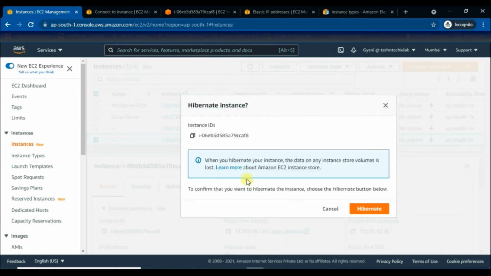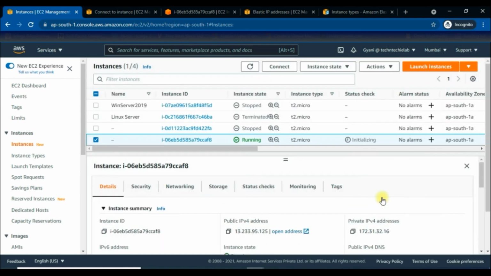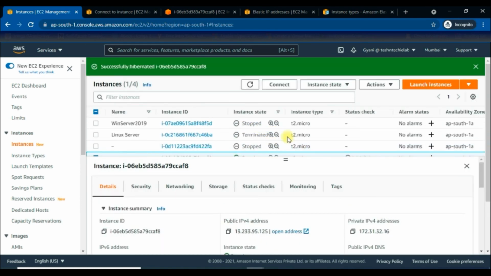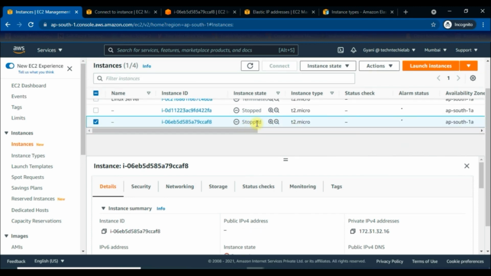It shows that when you hibernate your instance, the data on any instance store volumes is lost, and to confirm that you want to hibernate the instance, you can choose the hibernate button as shown here. And this is going to make sure that all the data on the RAM is stored onto our EBS volume. Click on hibernate, and here we can see that it is stopping now, and we need to wait for it to be stopped. So our instance is now stopped in hibernate mode.